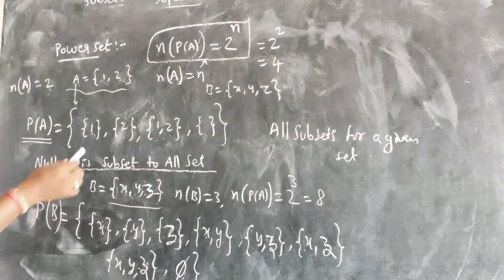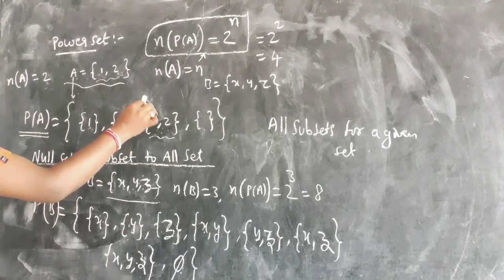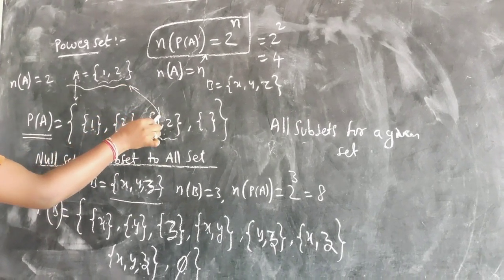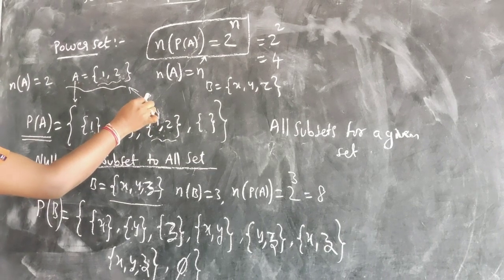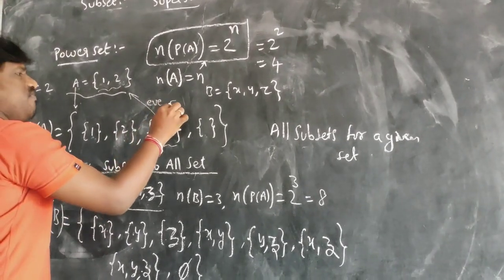You observe here, {1, 2} is here, {1, 2} is here. Every set is a subset of itself. And the null set is a subset of every set.